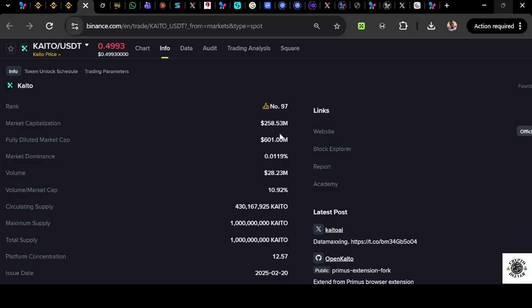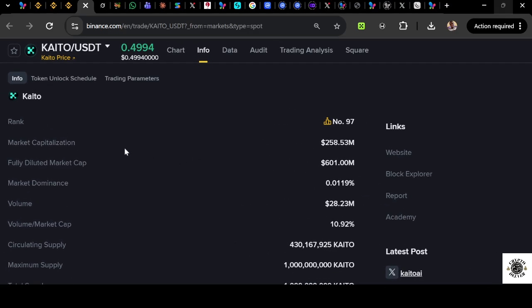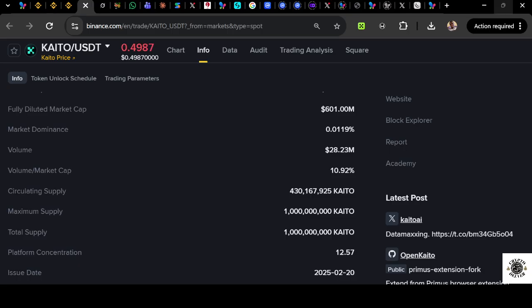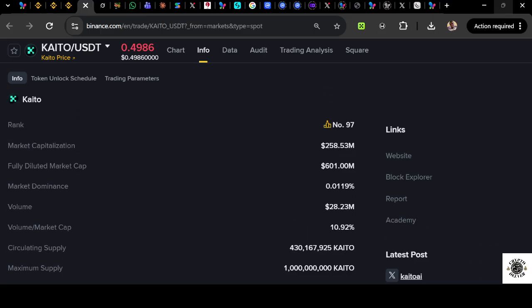Then the market capitalization of this is $258.53 million. Okay, then the fully diluted market cap, that is the FDV, is 601 million. Then the market dominance, how many percentage dominance, that is this. Then the volume, this is the 24 hours volume. And then volume versus market cap, 10%. You understand? Then circulating supply, 430 million, and so on and so forth. Maximum supply, and then total supply. So our basic concentration here is to talk about what market capitalization is.